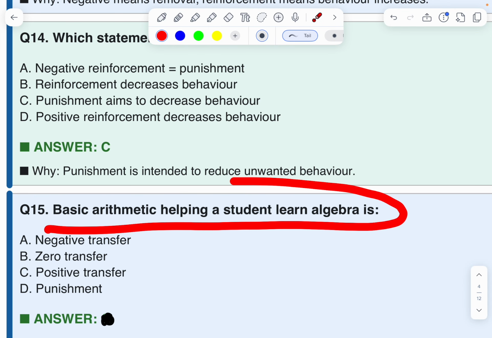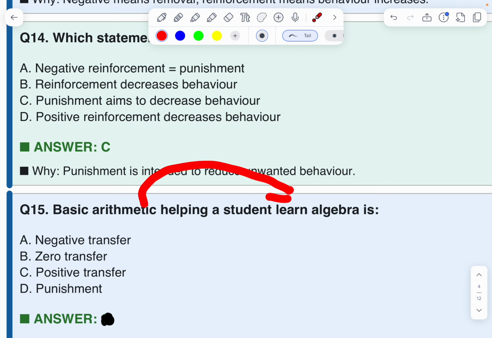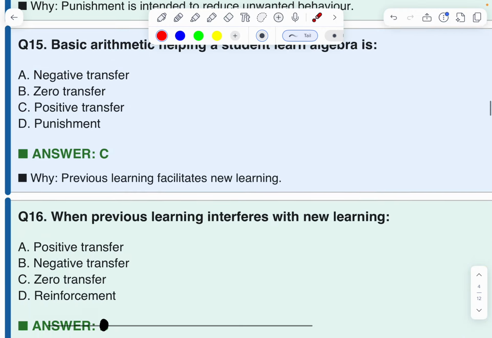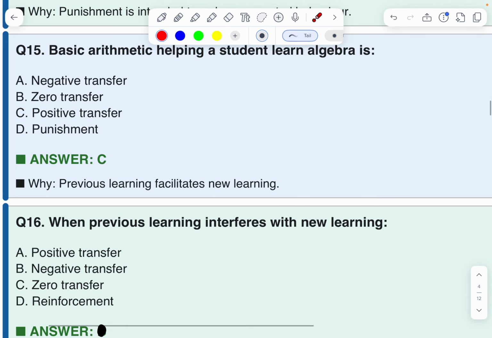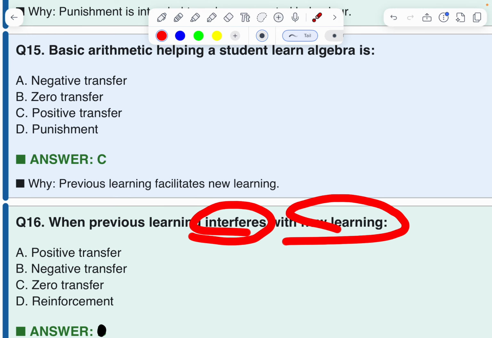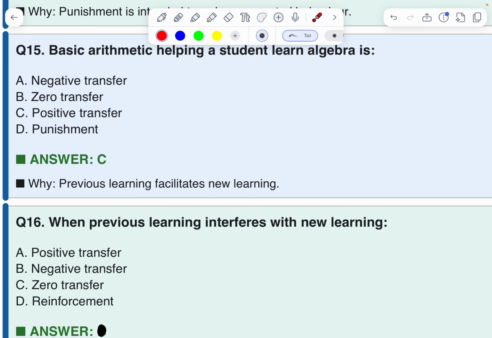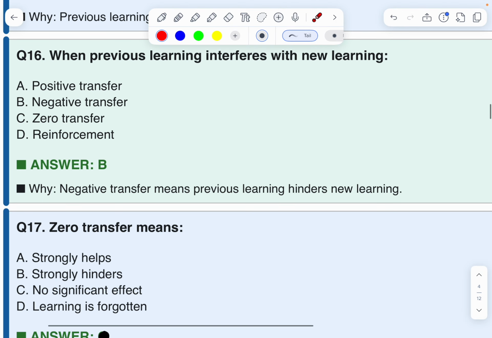Basic arithmetic helps a student learn algebra. It means arithmetic helps to learn algebra. This is positive transfer. Therefore, C is the correct option. Next question. When previous learning interferes with new learning, it's clearly negative transfer. B is the correct option.